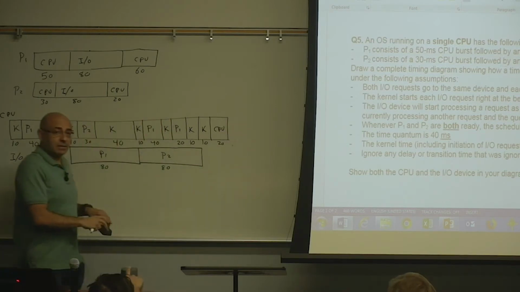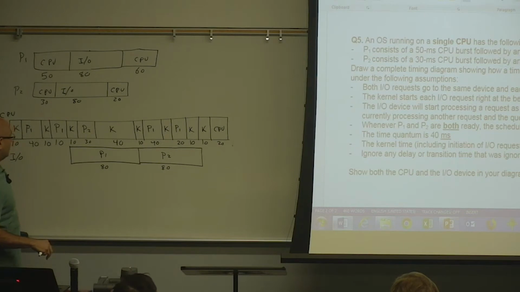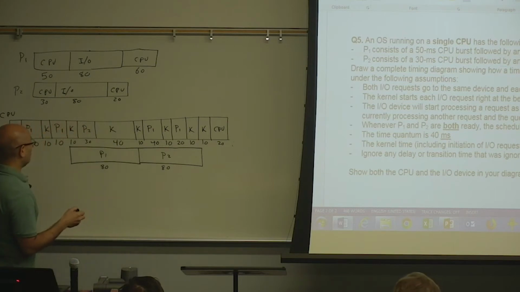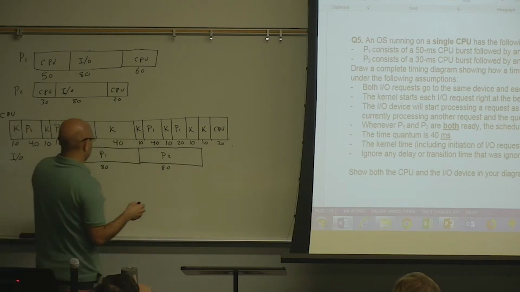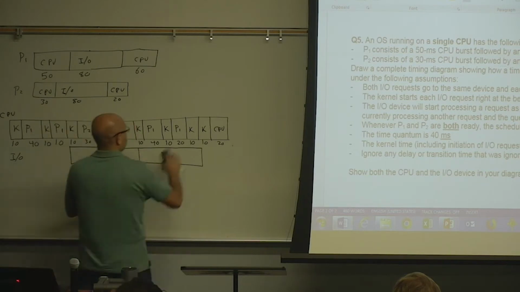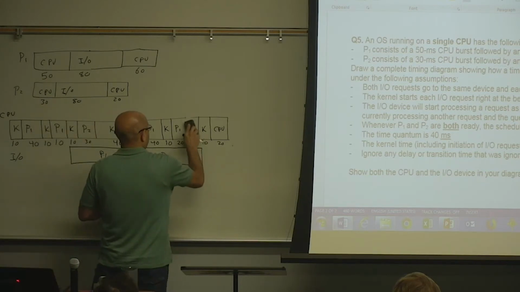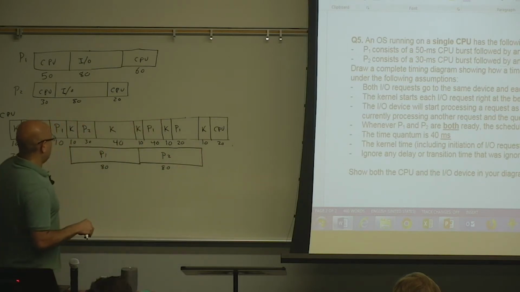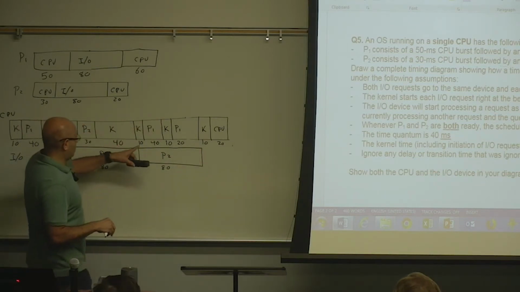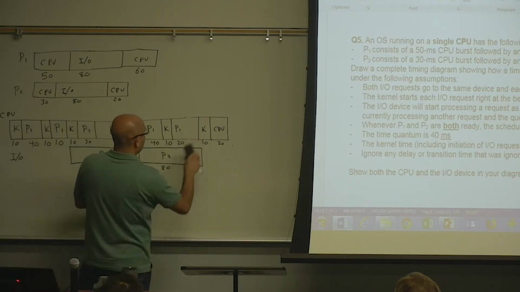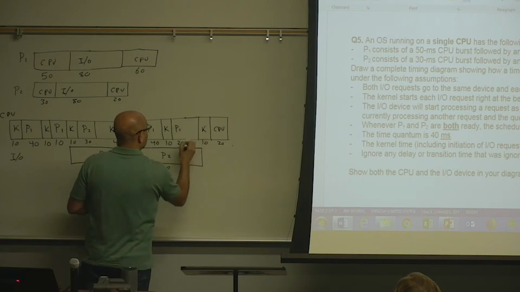Yeah. I think you missed the 10 for the kernel, between the 40 and the 20. Oh, this? Oh, further. Okay. The I/O device should end at the end of P1. Yeah, okay. Yeah, you are right. So this will end here, then the kernel will be in control.